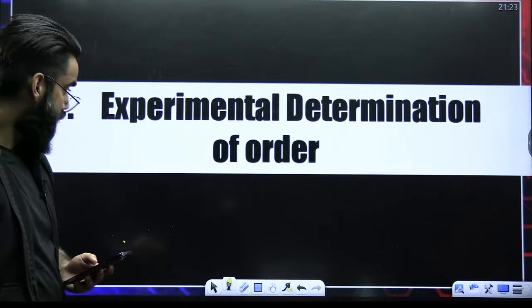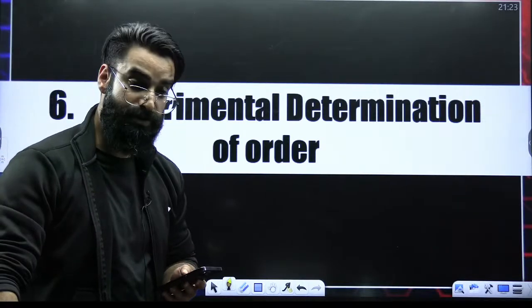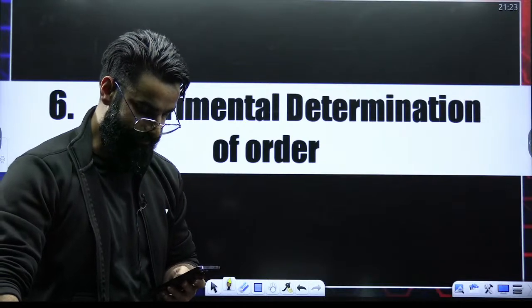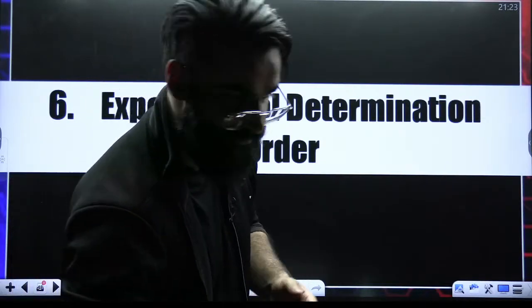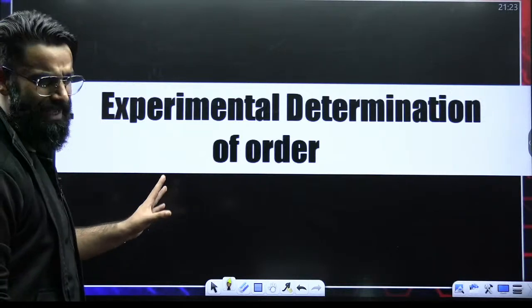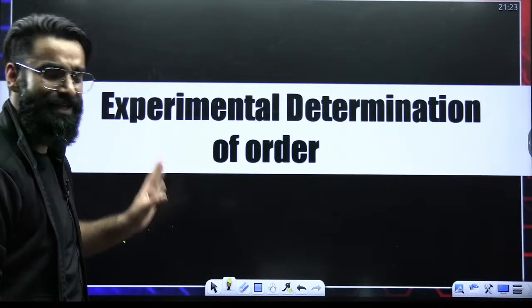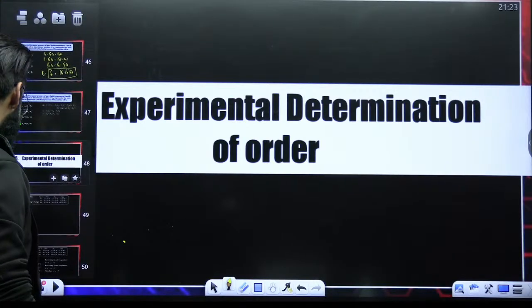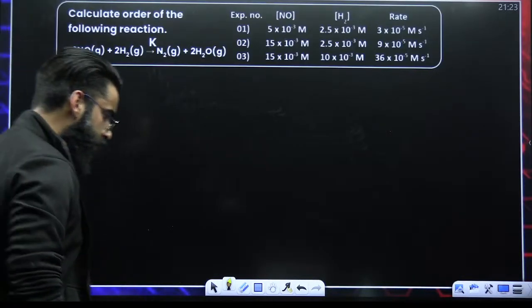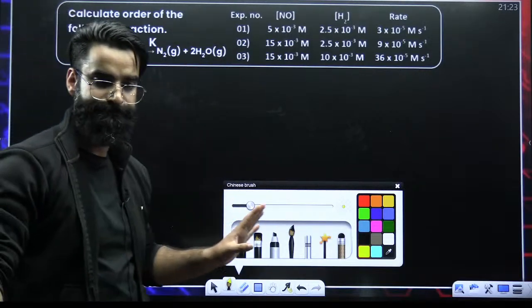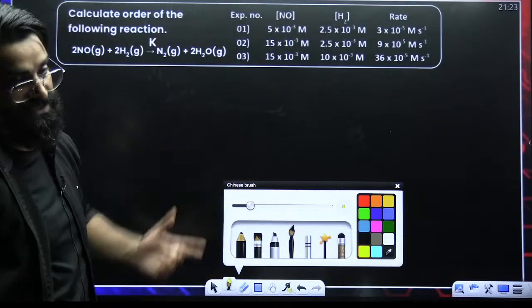All right. So I'm moving on to one more concept which is also frequently asked. What is that? That's experimental determination of order. See, this is also one important concept from which questions are frequently asked. And this particular concept I'll be teaching you directly in the form of questions so that you'll understand it properly. See guys, this is the sort of question which is asked.